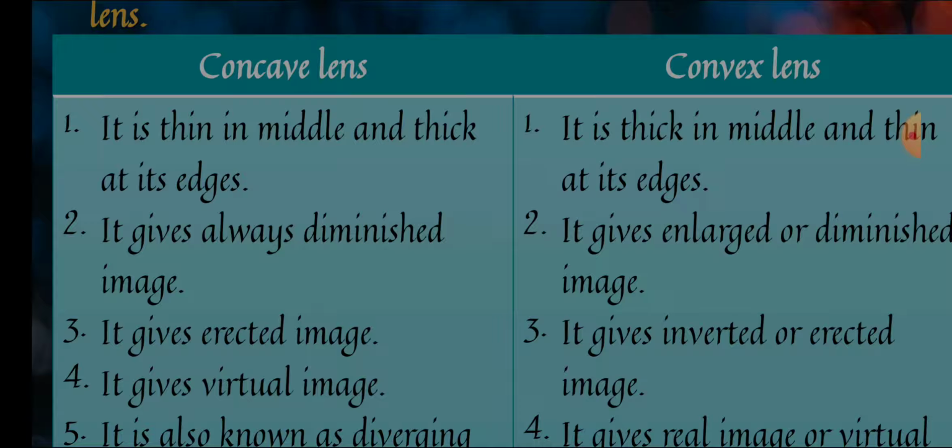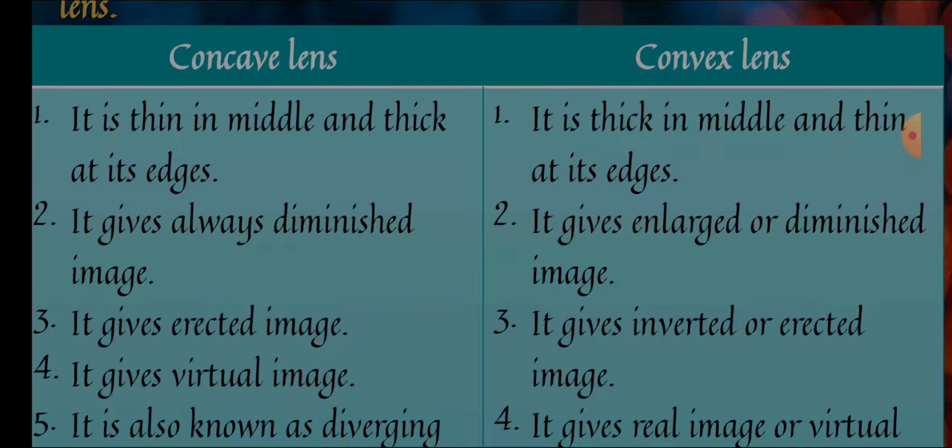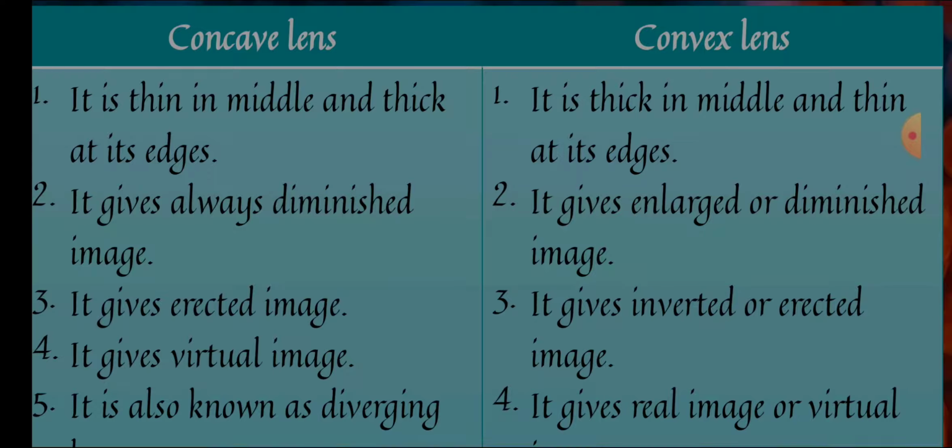On the other hand, the completely opposite is the convex lens, which is thick in the middle and thin at its edges. Second, in the concave lens, which kind of image will it give you? It is diminished. On the other hand, convex will give you both, either enlarged or diminished, depending on the distance between the lens and the object.